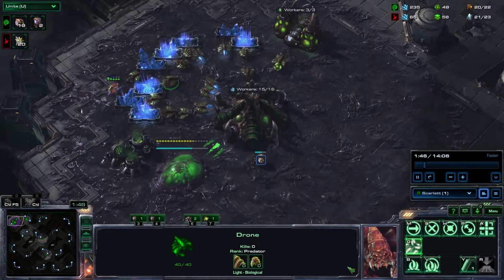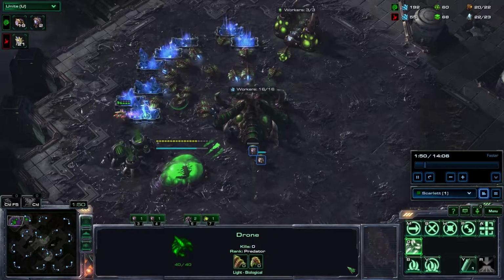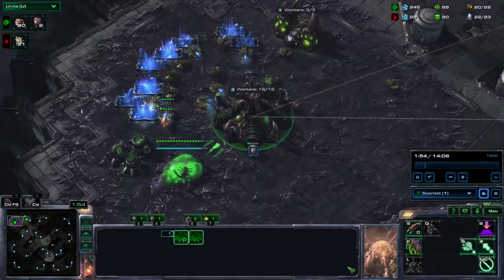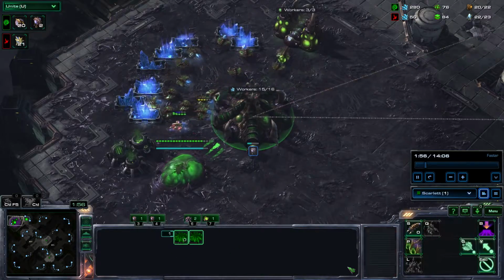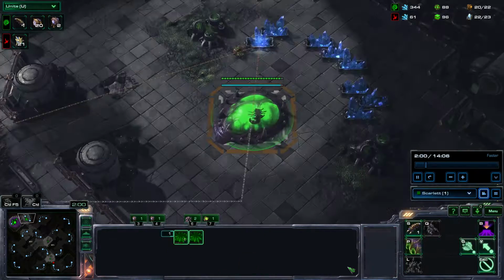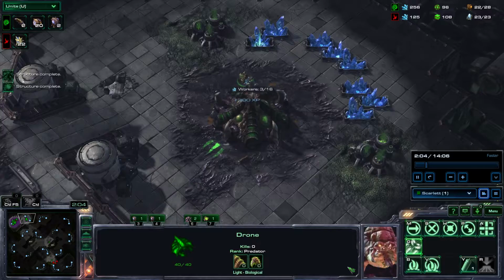In any case, 2 hatcheries, and these are going to be filled with drones. Soon 2 overlords moving into s0s's bases for scouting purposes.